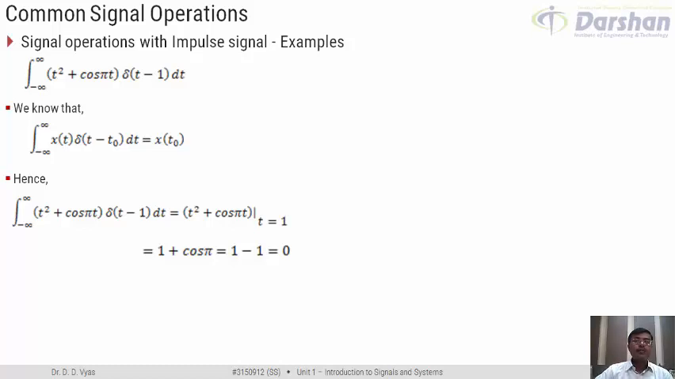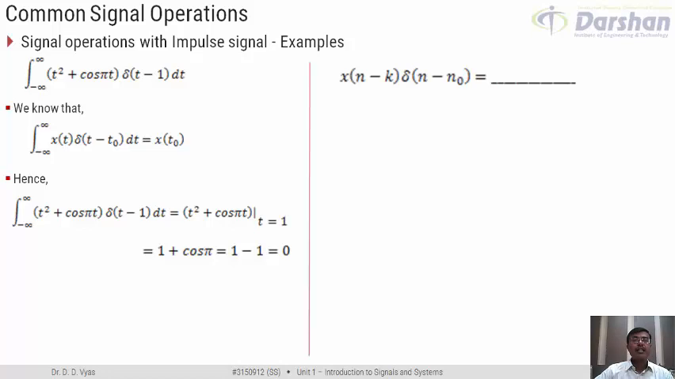I think these 2-3 examples that we have discussed would make the concept of multiplication with the impulse signal, or operation with the impulse signal, more clear and better. If required, you can take a pause and review the things that we have discussed till now.